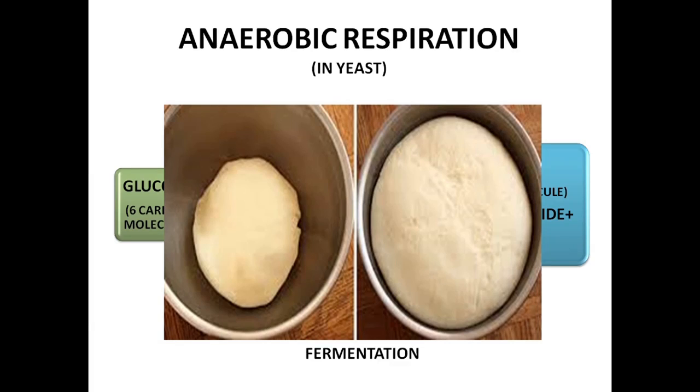So whatever carbon dioxide is present is in the gaseous form, right? The accumulation of carbon dioxide will cause the batter to rise. The volume is increasing. So that's fermentation. Fermentation is an example of anaerobic respiration. So next time when someone bakes or your mom uses yeast, just try to observe the changes before and after the use of yeast, and then do tell them that it's an example of anaerobic respiration.